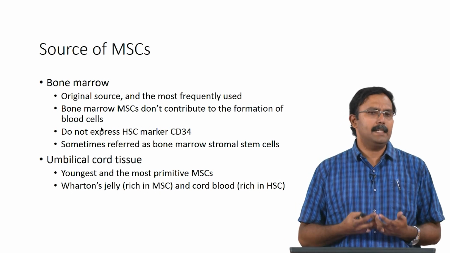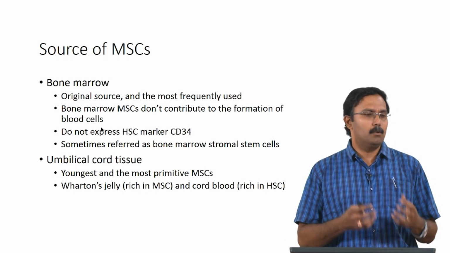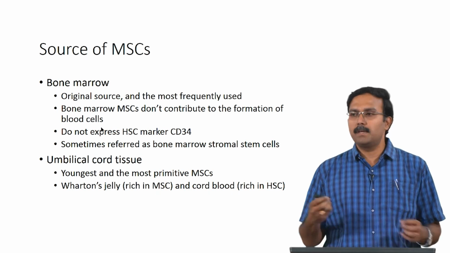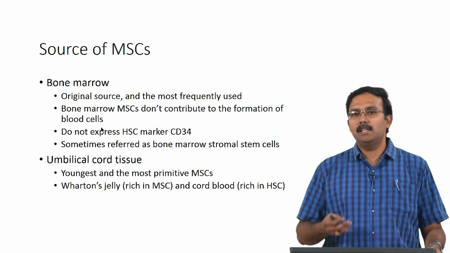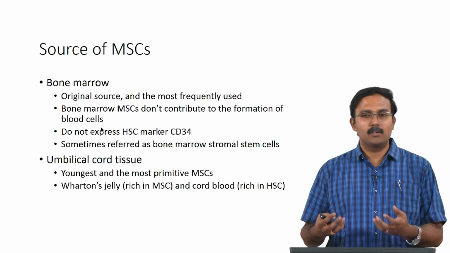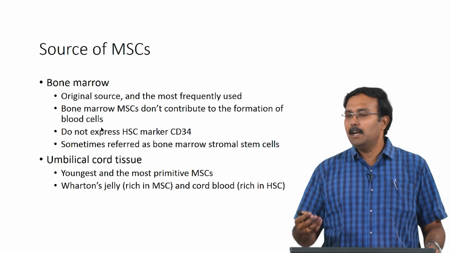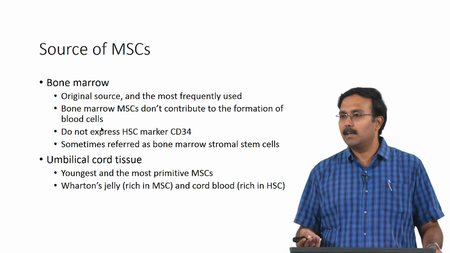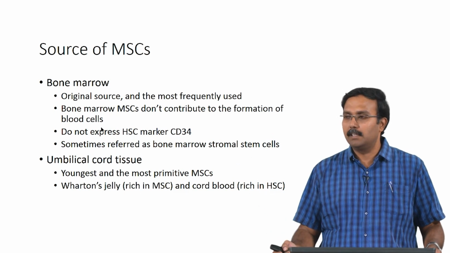Another source for getting mesenchymal stem cells is the umbilical cord tissue. So, this is the youngest and the most primitive mesenchymal stem cells. That is why there is a lot of interest in storing the cord blood and the cord placenta to hope that you would be able to use it for some regenerative medicine which might be developed in the future.